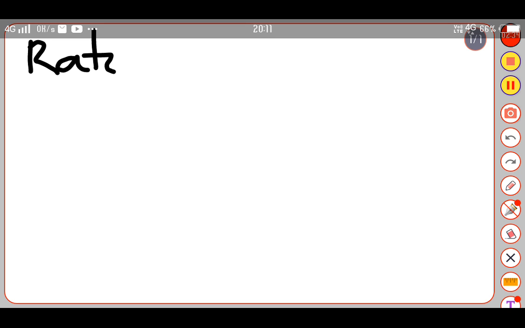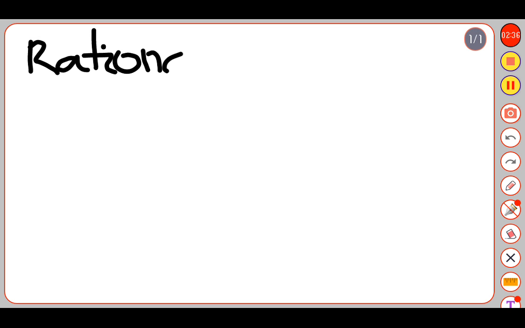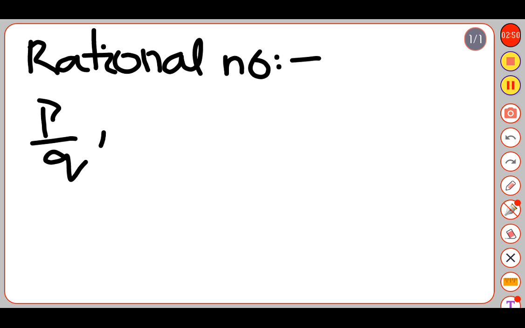Now let's go towards rational numbers. Rational numbers are all those numbers which are in the form of p by q, where p and q are integers and q is not equal to 0.